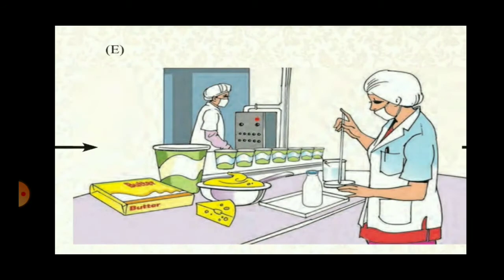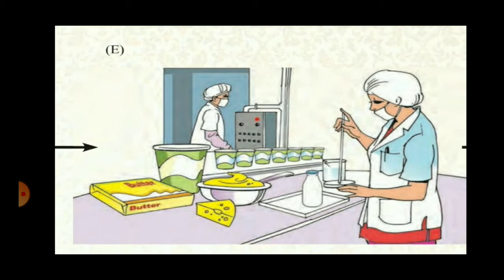Although it cannot be clearly seen, in this processing center, in this figure E, you can see different products which are made from milk. I can see cheese here, I can see butter there, I can see maybe that is ghee or shrikhand which is kept in that bowl. Those tins there might be containing dahi or buttermilk. So in this figure E, different products can be seen, and these are the milk products, made after processing the milk.